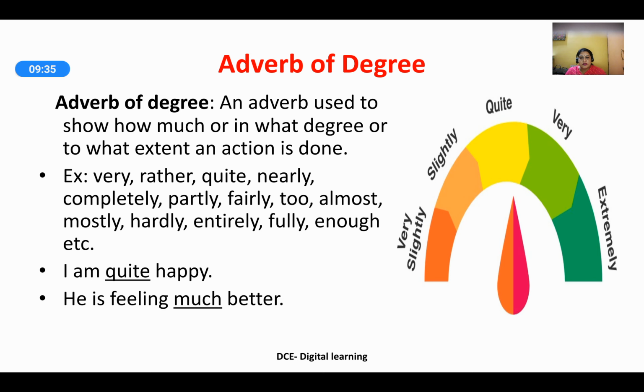Observe the two sentences. I am quite happy. And look at the picture here. It shows when each word can be used. Second sentence, he is feeling much better. Now when you look at the picture here, slightly is used when some work is done only a little. Quite is more or less halfway there. Very, more or less 60 or 70%. Extremely is above 80%.